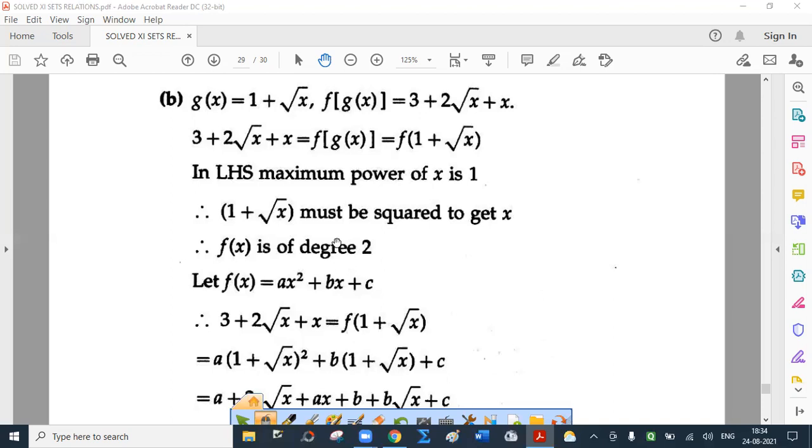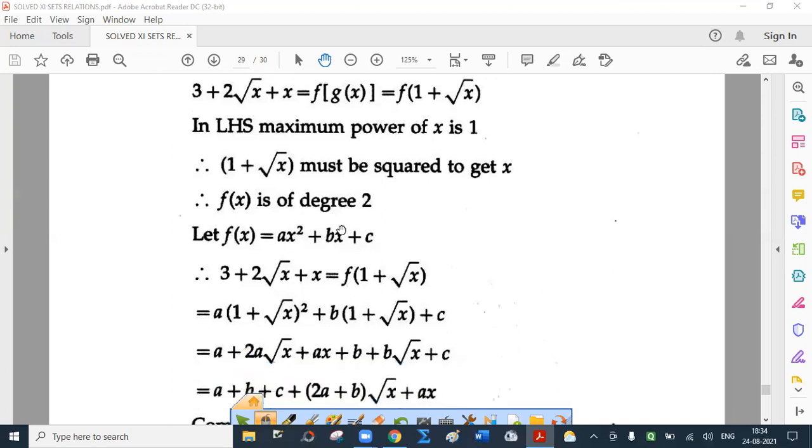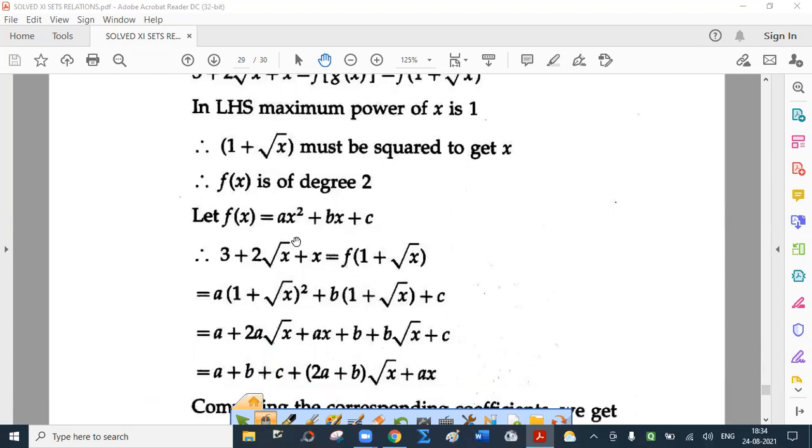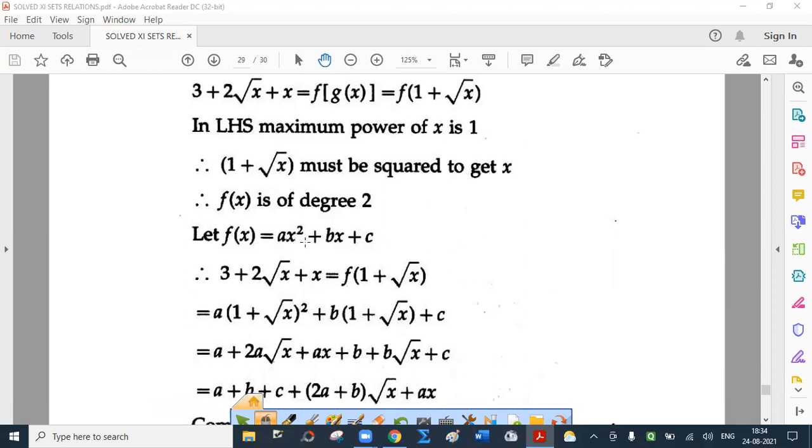Now any second degree function should be taken as a x square plus b x plus c, right? Three arbitrary constants. Now a cannot be 0, because when we say it is of order 2, a cannot be 0, but b and c can be 0. Is that clear? Now, what is f of x? I have taken f of x as a x square plus b x plus c. So 3 plus 2 root x plus x equals f of 1 plus root x, that is, a into 1 plus root x square plus b into 1 plus root x plus c.